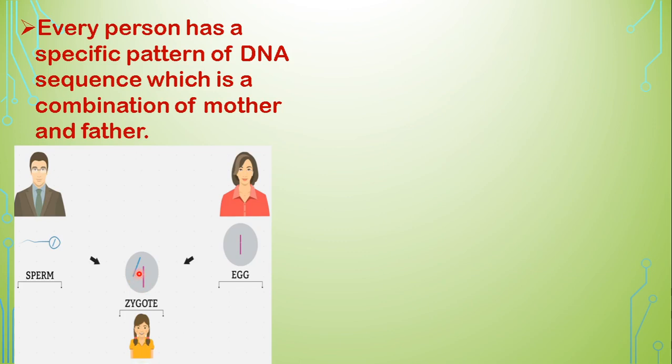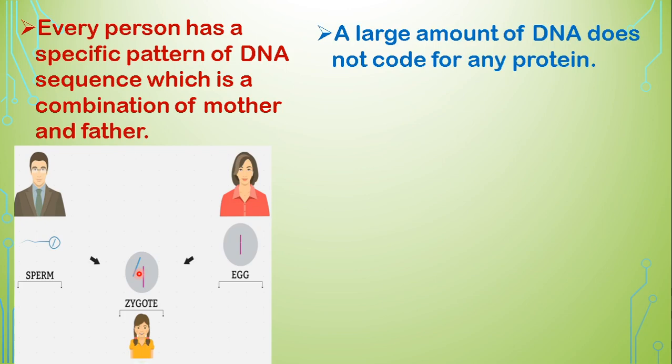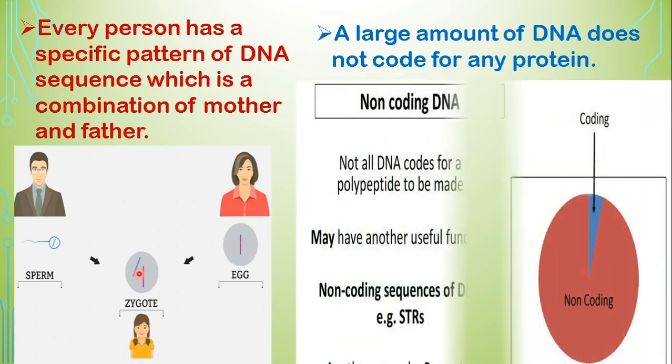That means a portion of the DNA will help in coding or act as genes that will code for proteins expressed as characters in the individuals, whereas a portion will not code for any protein. As such, it will never express in the form of characters. We will stress on it. A large amount of DNA does not code for any protein.